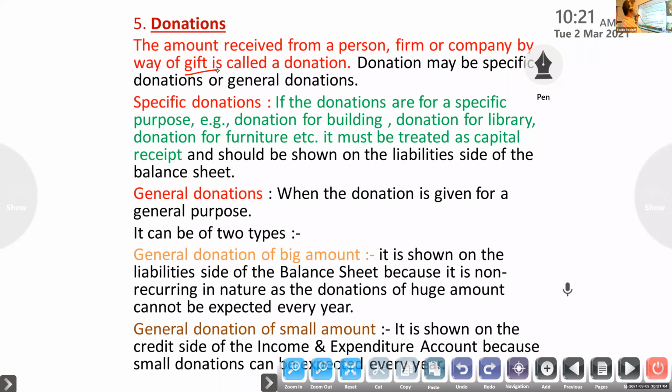Donation may be of two types, specific or general.